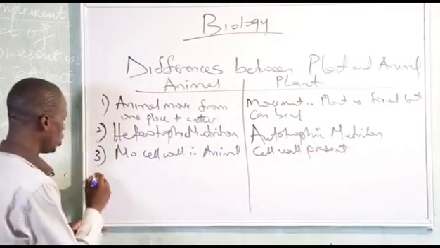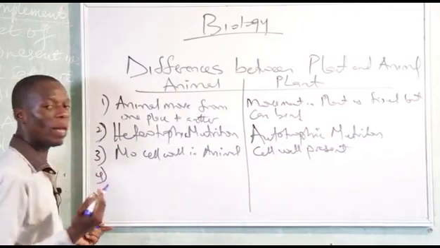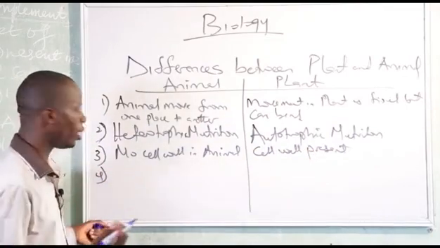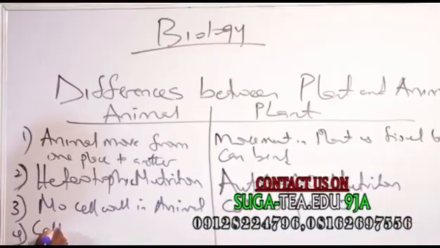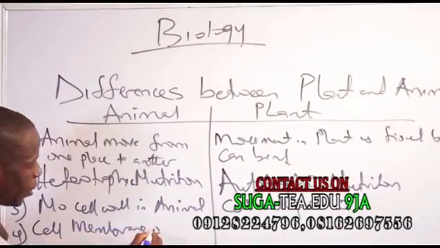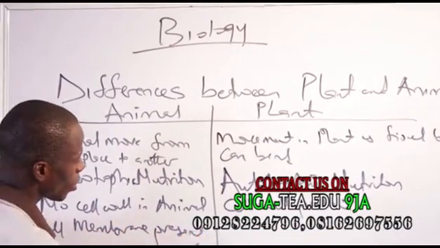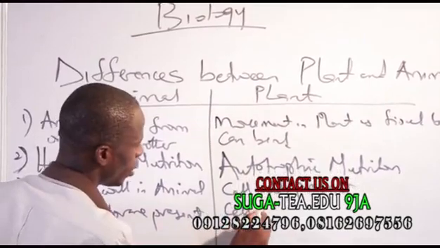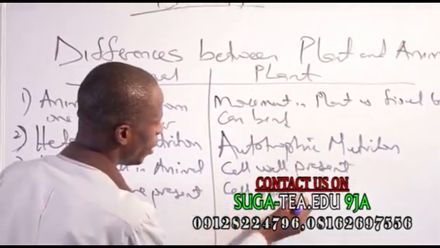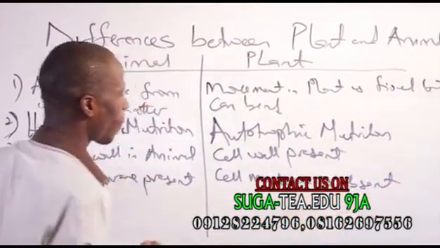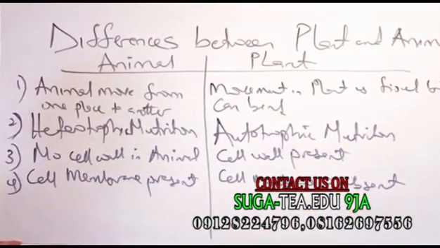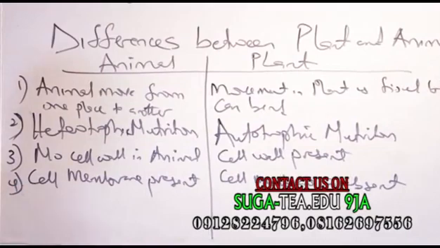So another point is cell membrane. Animal has cell membrane present, while in plant the cell membrane is absent. Another point is chlorophyll.